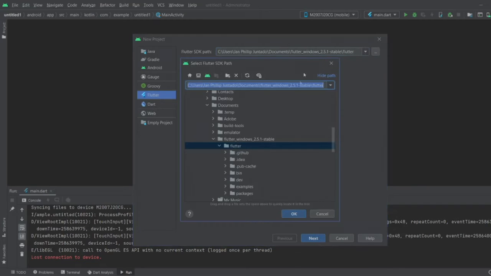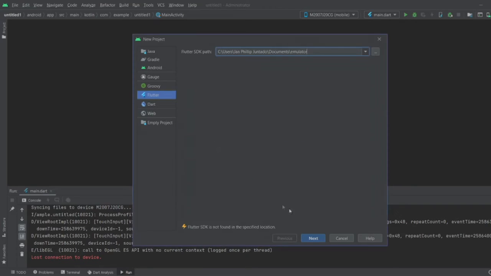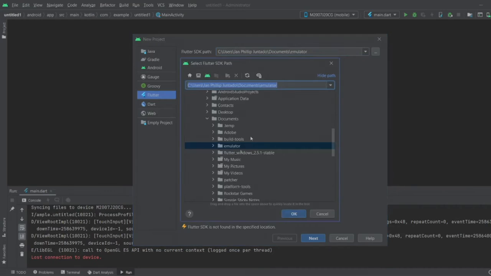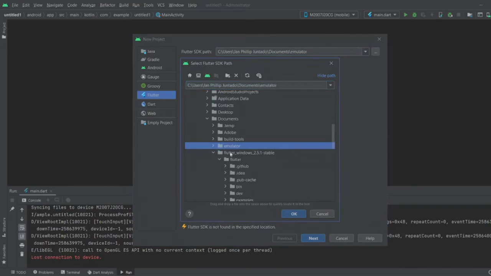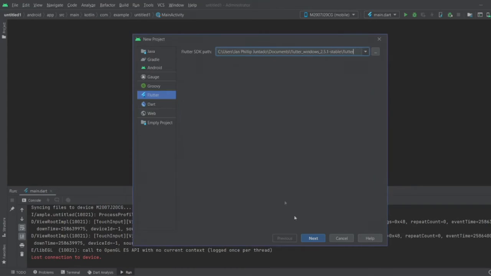Let me show you another example when the IDE cannot detect the Flutter SDKs. So once you choose another folder which doesn't contain the Flutter SDK, you will see this notification: Flutter SDK is not found in the specified location. But on the other hand, once you click the right folder, you should see that disappear.